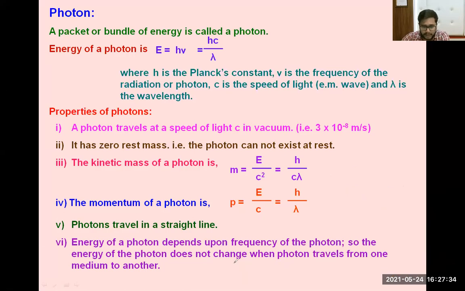So we concluded here that energy is proportional to frequency only. So energy of the photon does not change when it is traveling from one medium to another medium, because frequency will not change.